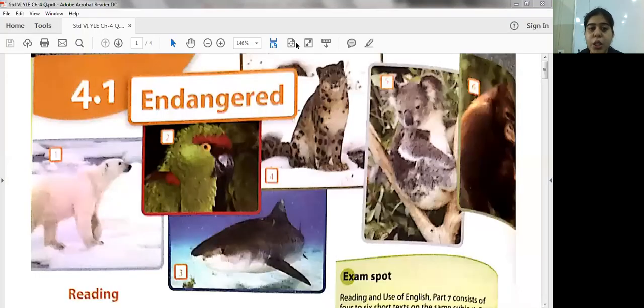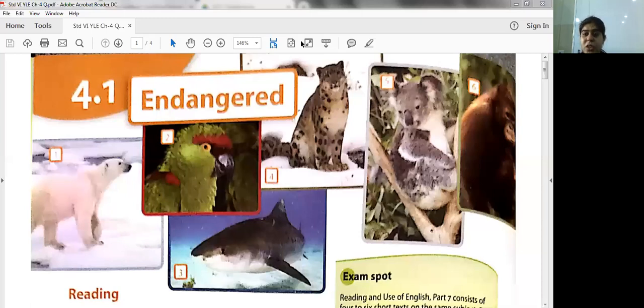Yes, students. So we start with unit 4 on page number 28, Endangered. Now when we talk about endangered, you can look into the picture also. We're going to study about animal species. We have always heard in science about endangered and extinct species. So what's the difference between endangered and extinct? I want you all to think.